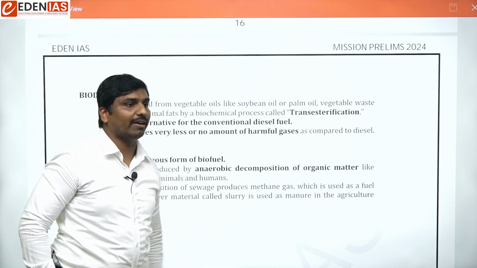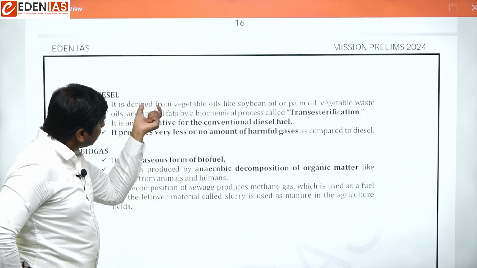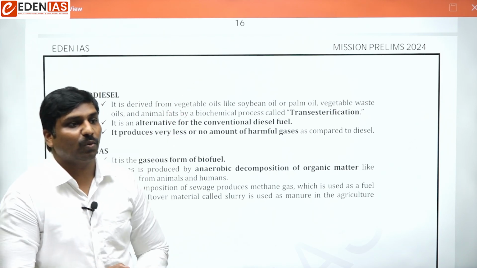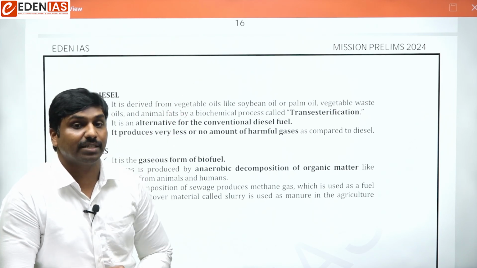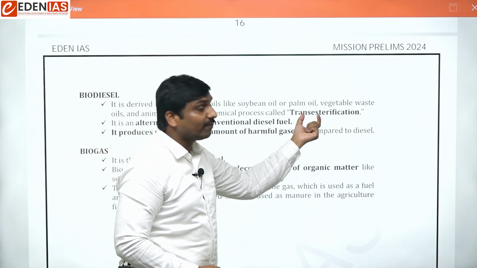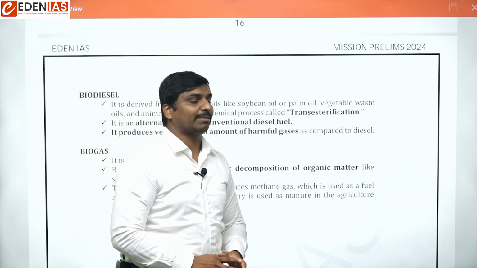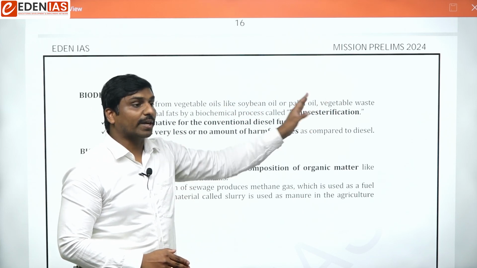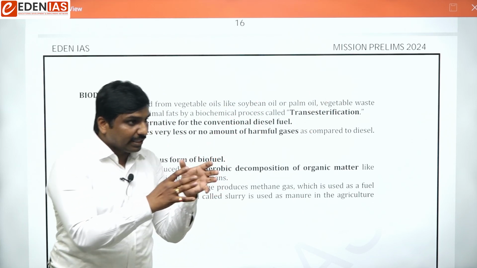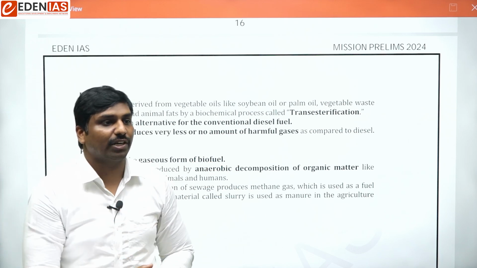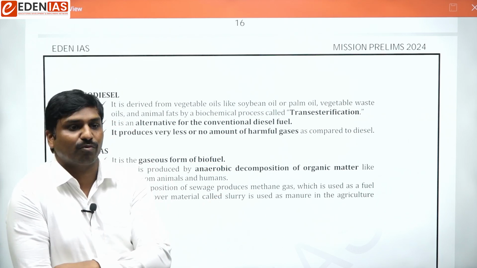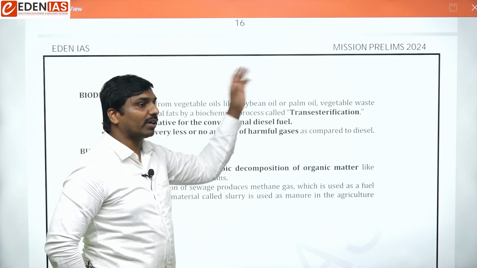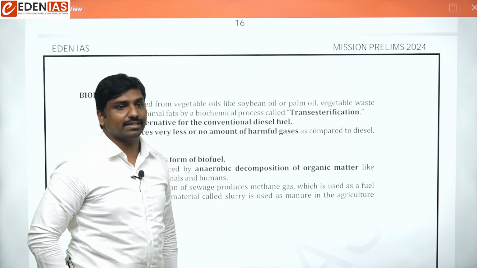Here we use the process of transesterification. We convert these vegetable oils into ester, then in this ester we replace the functional group and thus a new ester is formed.